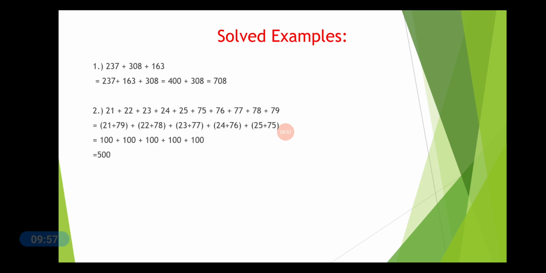And 25 plus 75 added together gives 100. So you have to arrange these numbers in such a way that their sum is giving us multiples of 10, that is 100. Now you add all the 100s together, you get 500 as the answer. So children, when you solve the sums, you will have to rearrange the numbers in such a way that you are able to add them without any problem or long procedures.